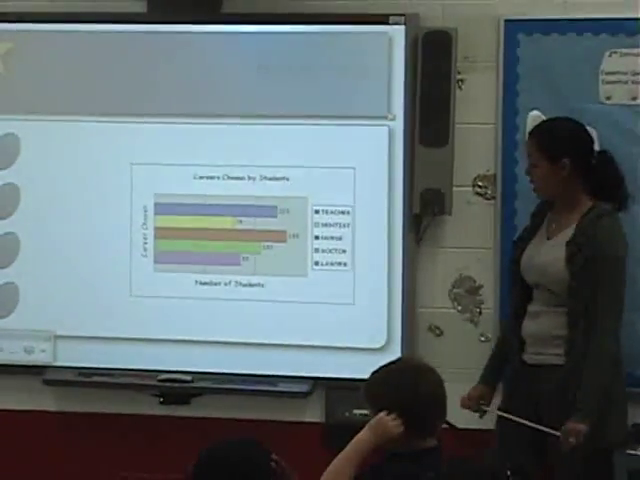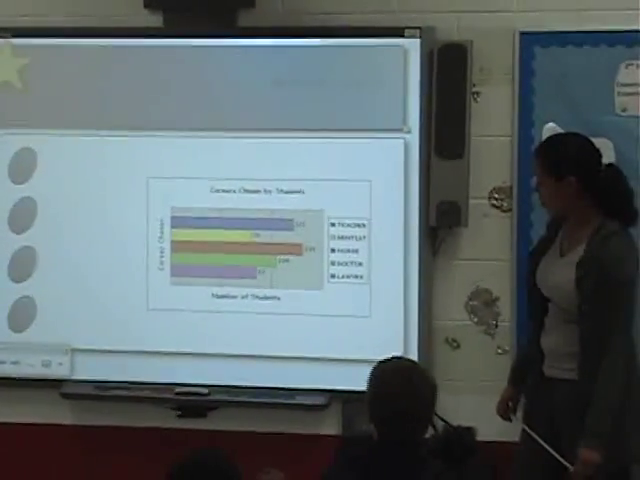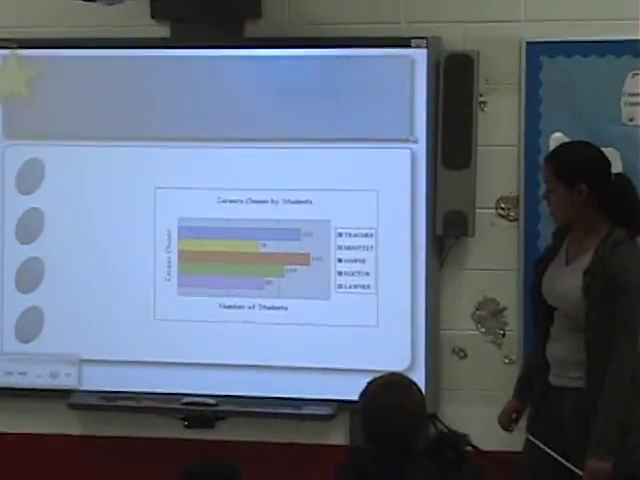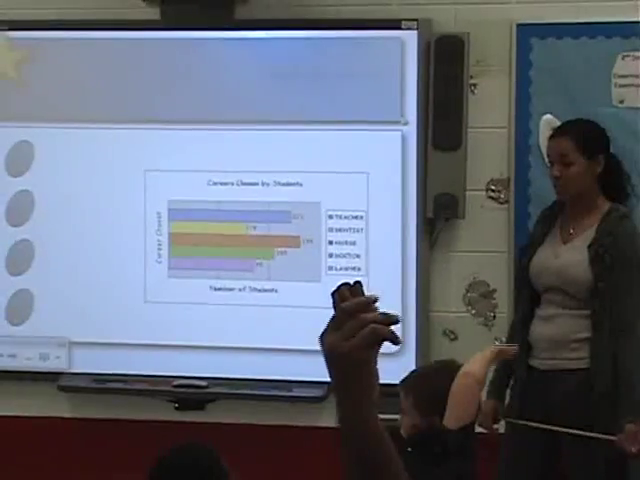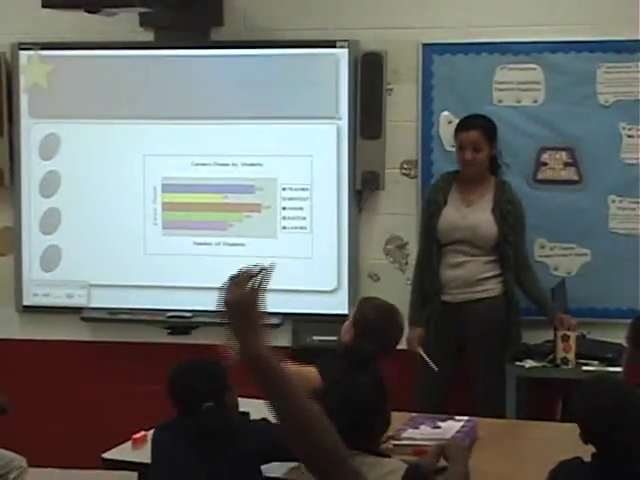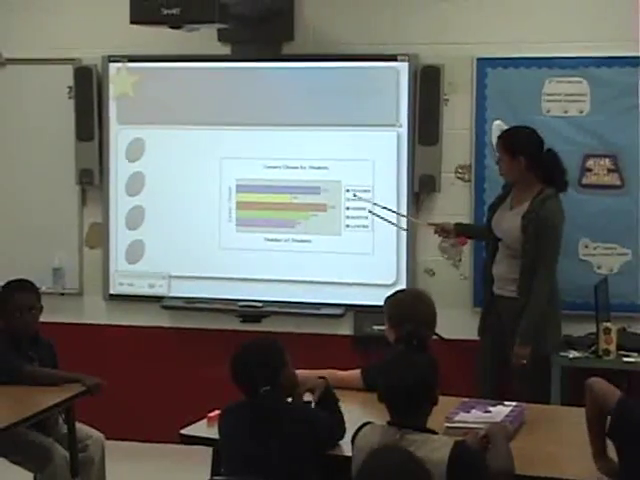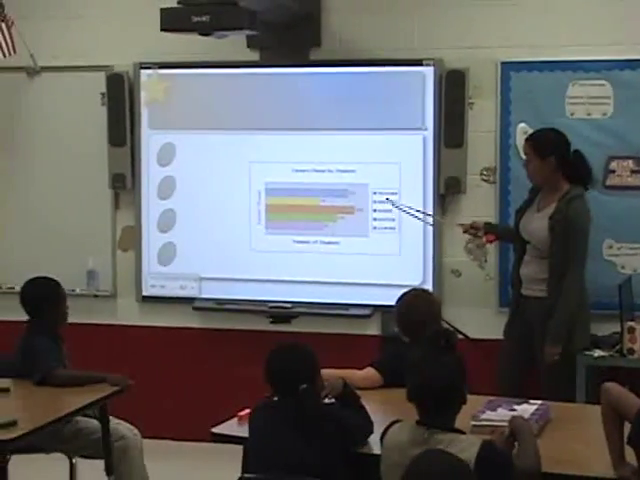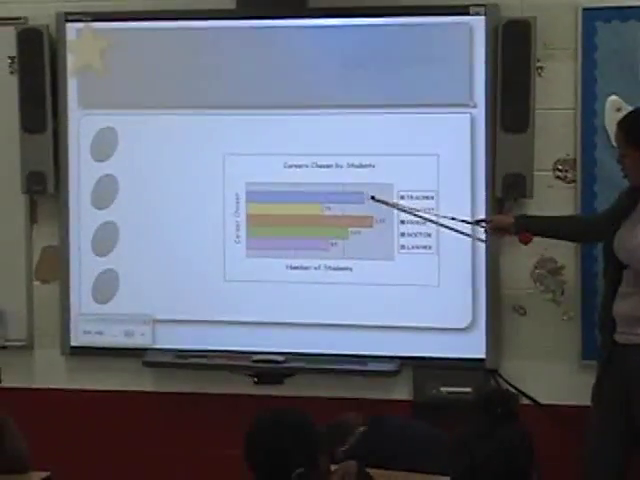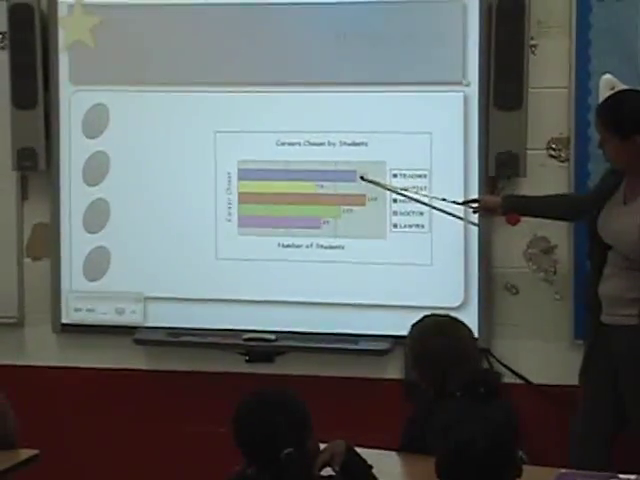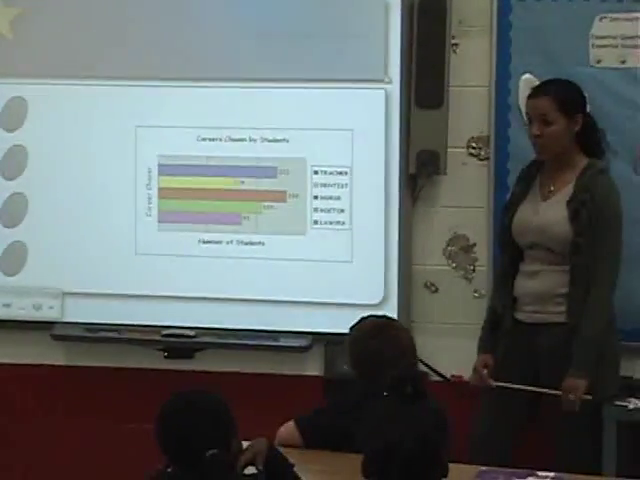Okay, who can tell me the career choice that was the second to the greatest? So not the greatest, but the one after that. Number 3. Teacher. Teacher, okay. What color's teacher? Blue. Blue, so you came to blue, came all the way across to 121, and 121 is the second largest number on the bar graph. Very good.